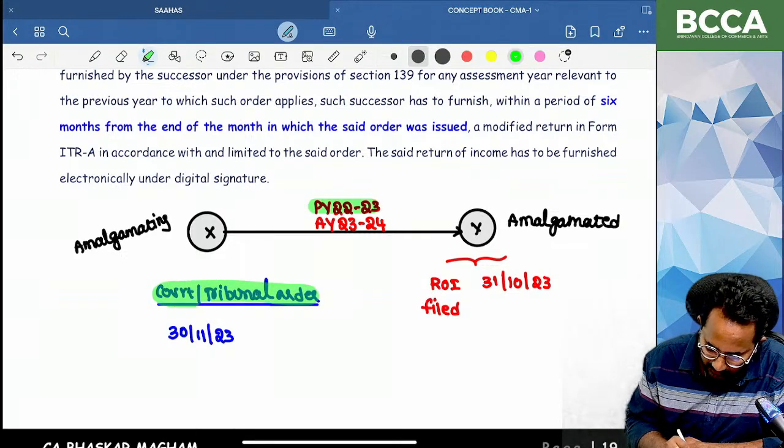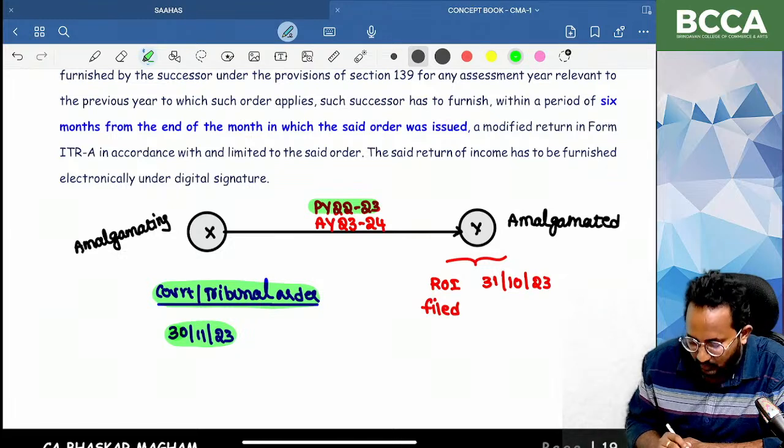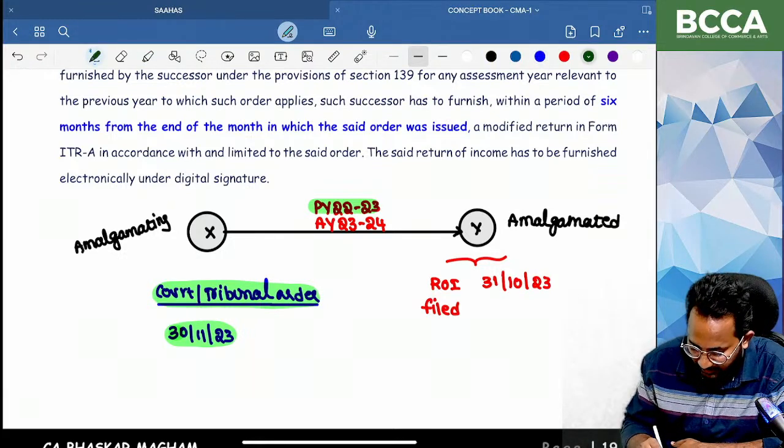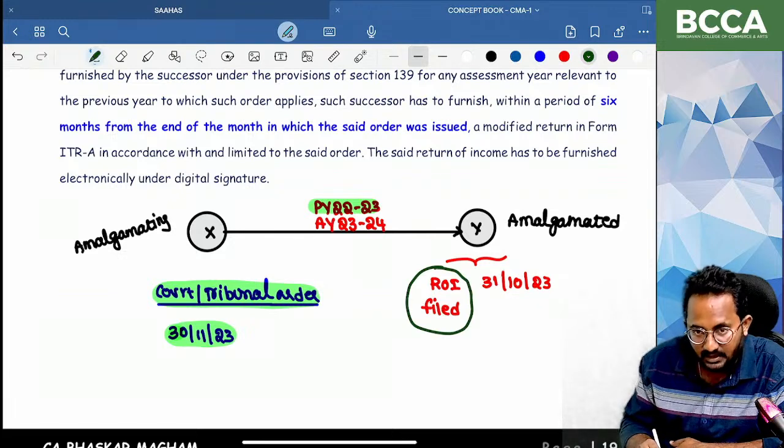After the filing of the return of income, we are receiving the court order. Based on the court order, I need to update the already filed return. Am I correct? Definitely.